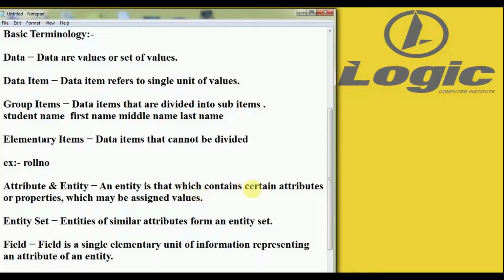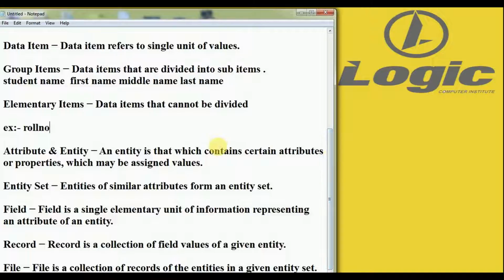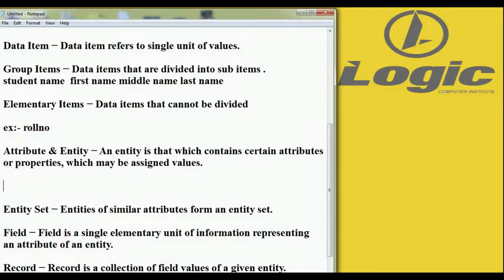Then attribute and entity. An entity is something that contains certain attributes or properties which may be assigned values.